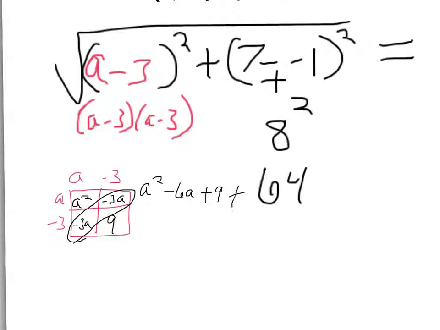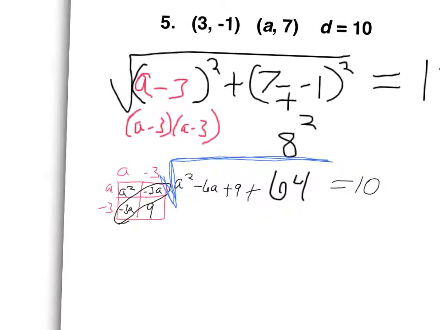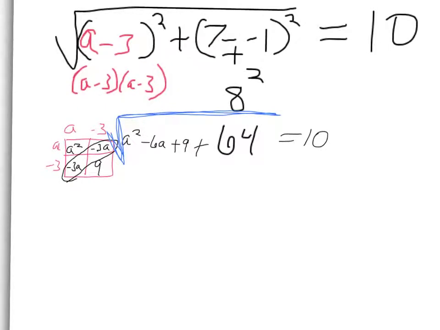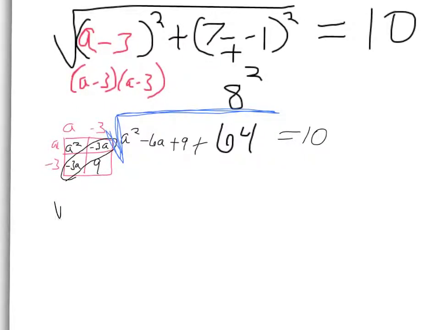And then that will add to the 64. And all of this is still under the radical, at least this whole left side, and it equals 10. So if I zoom out here, you can see it still all equals 10. So let's combine those like terms, a squared minus 6a, and then do you see how 9 and 64 are alike? So if you add 9 and 64, you get 73, and then that equals 10.